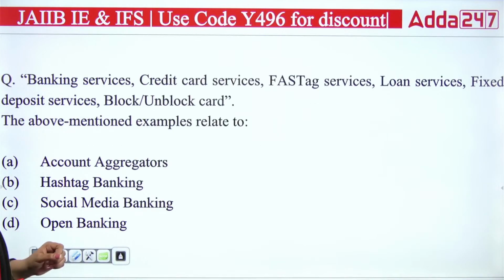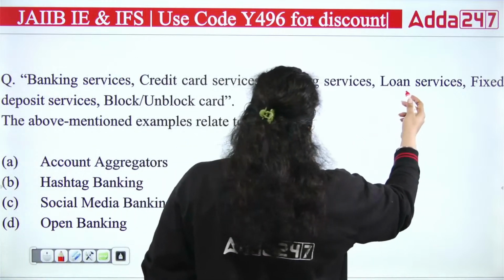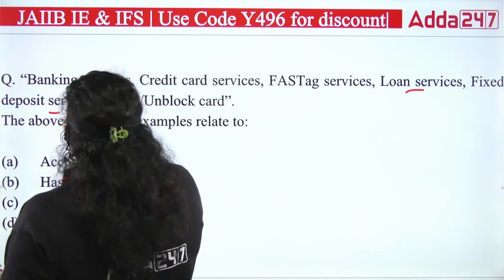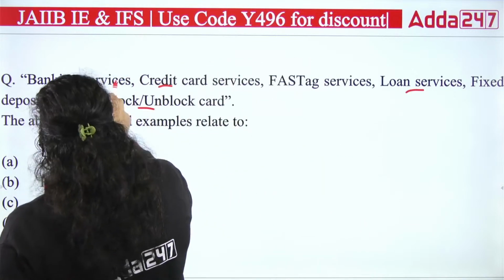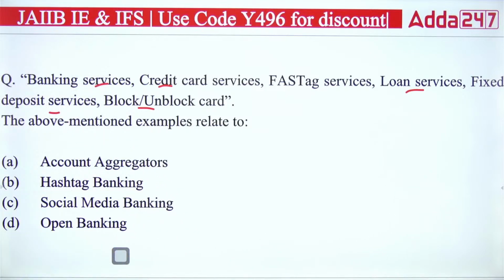Next, banking services, the credit card services, the FASTag services, the loan services, fixed deposit services, block and unblock card services. The above mentioned examples relate to which of the following? So you are providing banking services, credit card services, FASTag services, loan services, fixed deposit services, block and unblock cards, and the above mentioned examples relate to which type of service here?